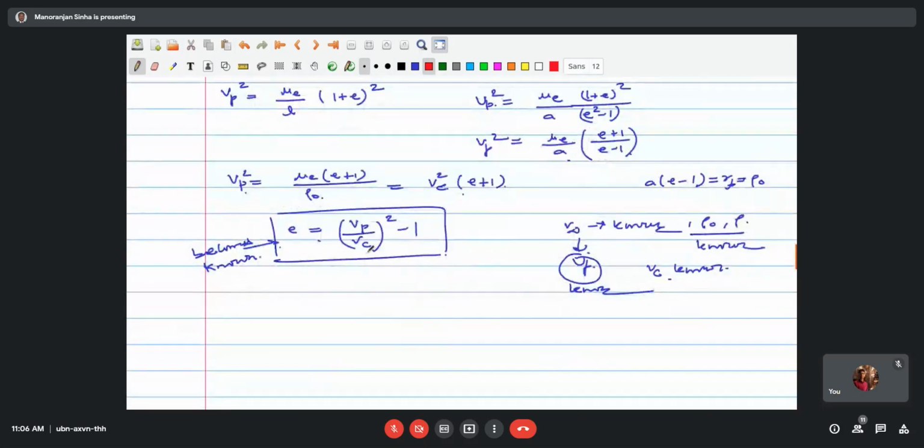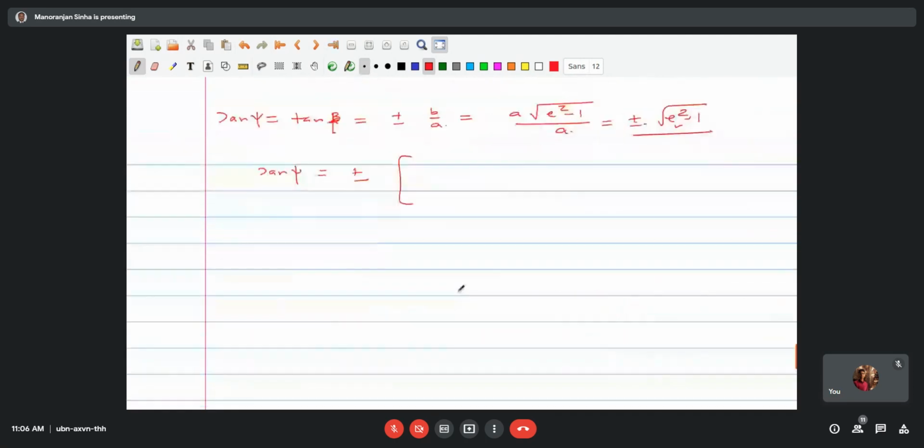This is (Vp by Vc) whole square minus 1.